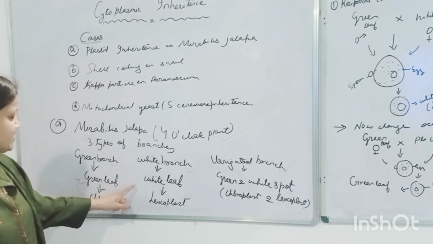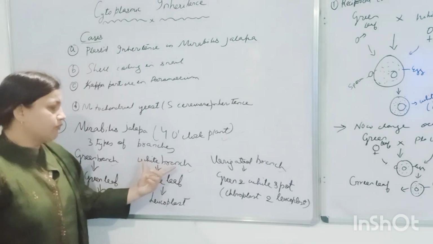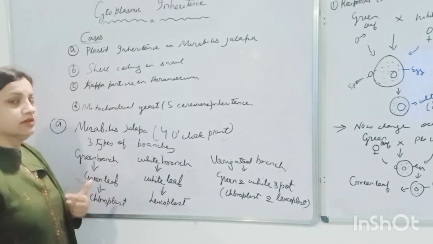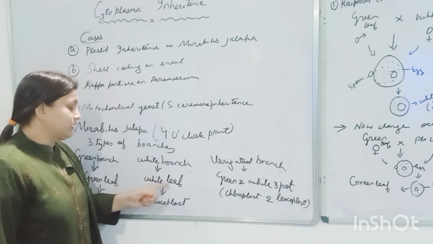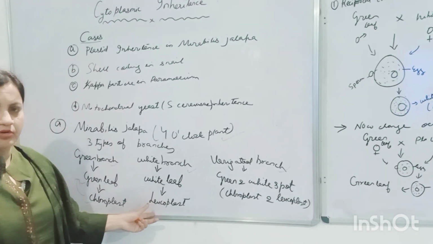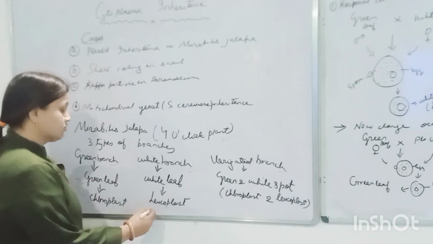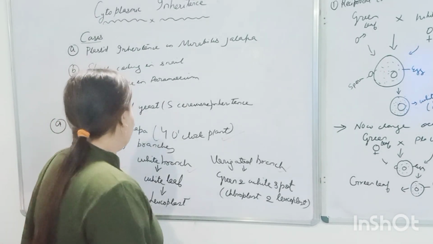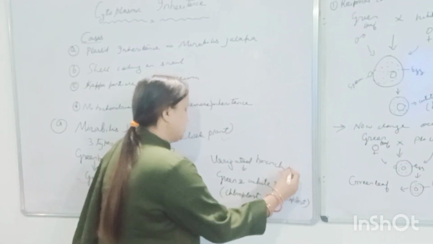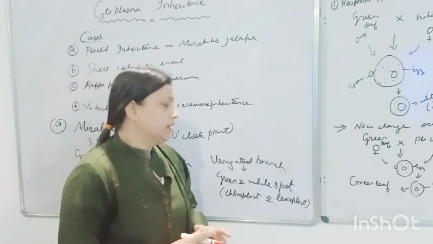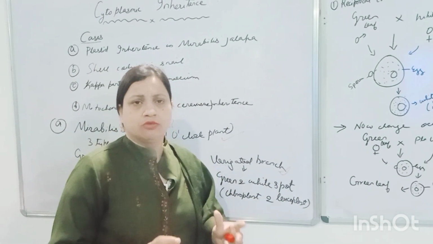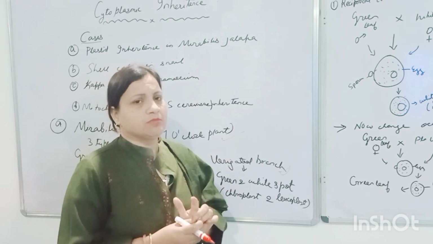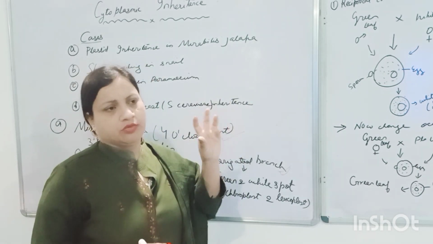In the second case, there is the white branch, and the leaf is white because of leucoplast. We know leucoplast is also a plastid, and it is a colorless plastid. Then the variegated branch will have green and white patches, that is, green with white patches.